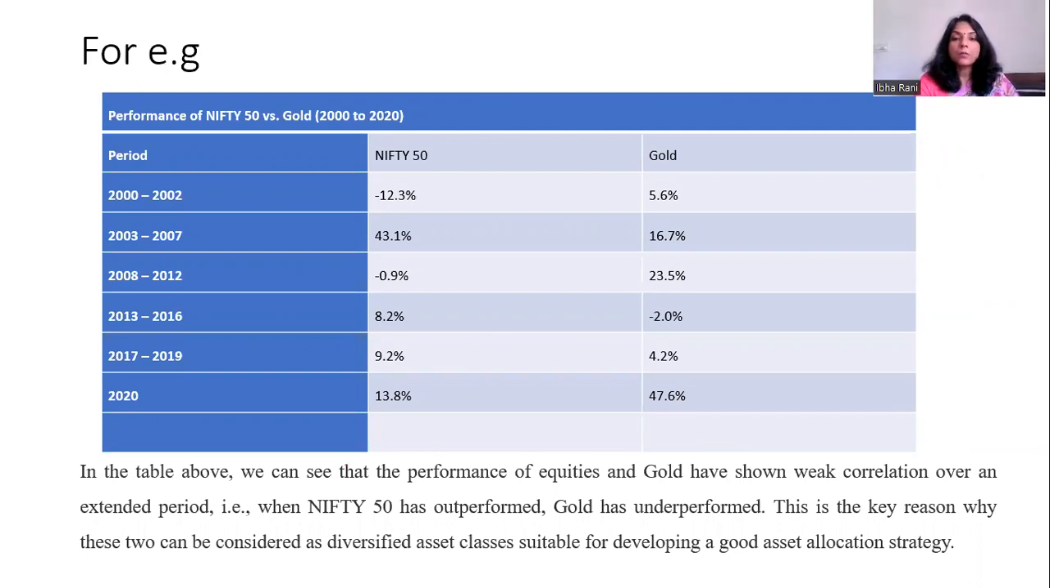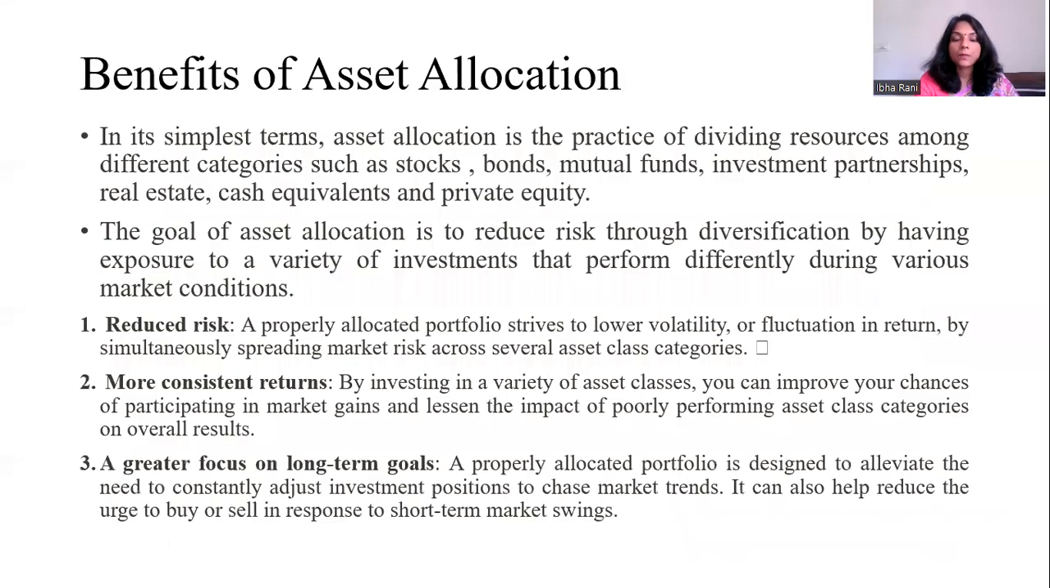So diversified asset class means the two investment avenues should be negatively correlated. Why should it be negative? So that you can compensate your return. If Nifty is decreasing and gold is increasing, your return will be stabilized. That's why we should look into negatively correlated investment avenues when you are investing in different asset classes.